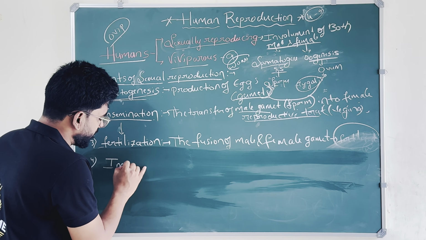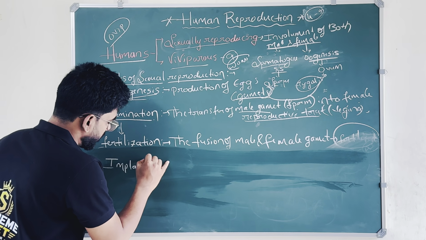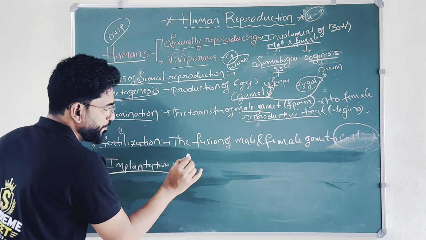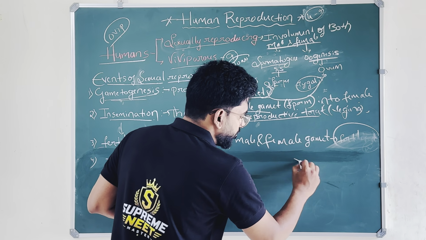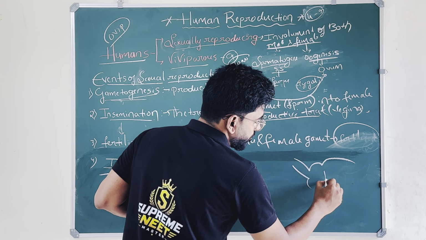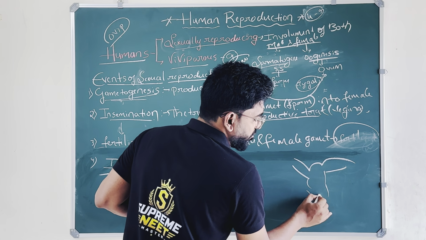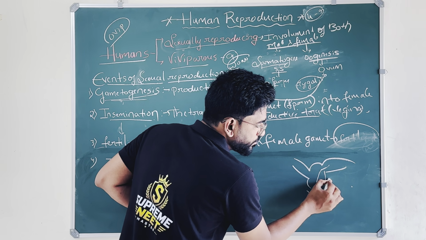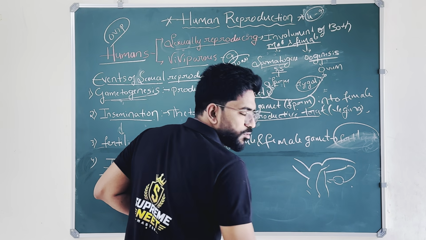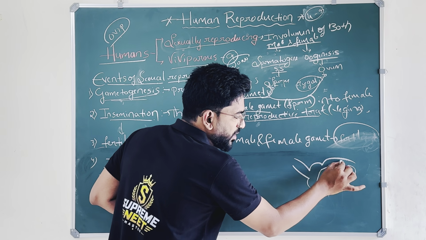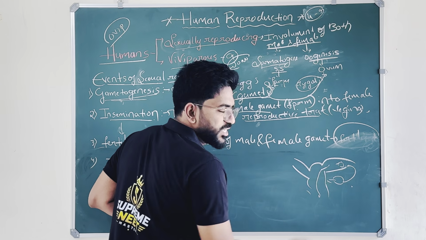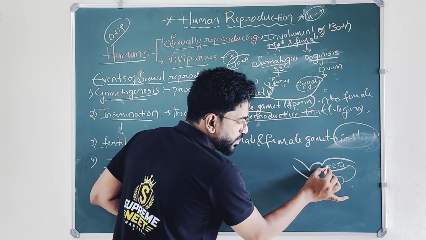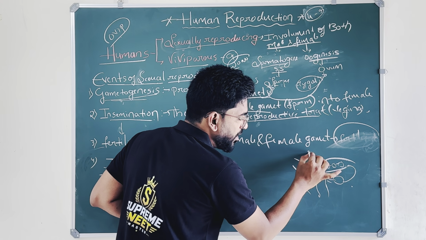Now implantation. As I discussed earlier, what is implantation? See here. From here the sperm entered through the ampullary isthmic junction, right? From here the ovum is collected, and here the fertilization occurred. After fertilization, the zygote is formed. Now the zygote undergoes mitotic division, from there to blastomere to morula, and this stage is called morula.